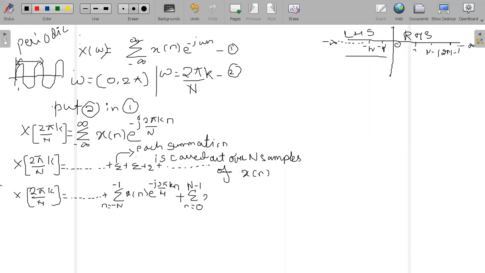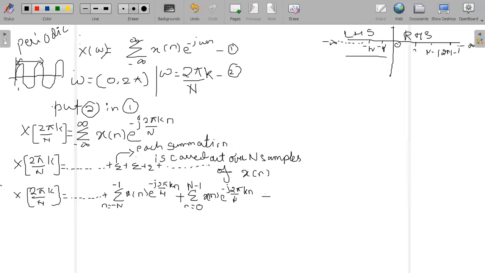Again, write it as it is: x of n, e raised to minus j 2 pi divided by n into k n. This is my second summation of the split.